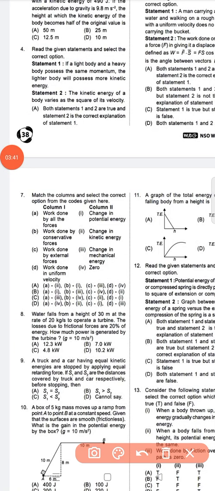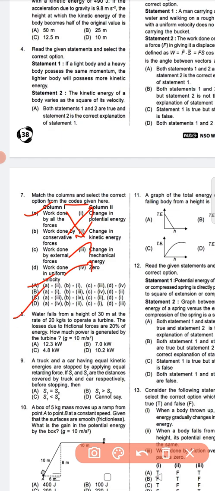Question number 7, match the columns and select the correct option of the codes given here. So, question number 7, option A is the correct answer: work done by all the forces, A with 2, that is change in kinetic energy, B with 1, C with 3 and D with 4. This is the correct answer.